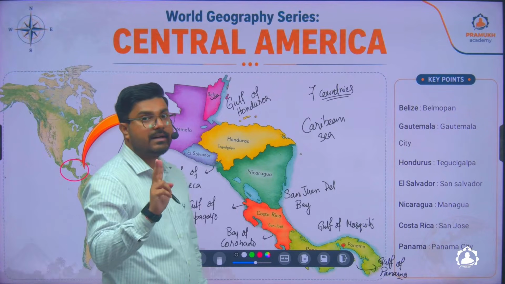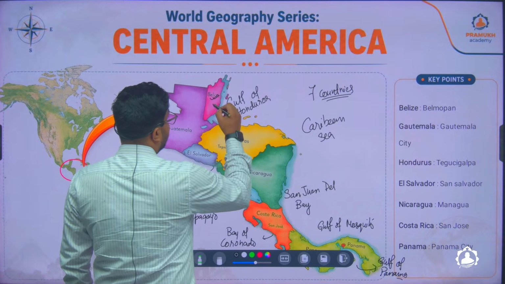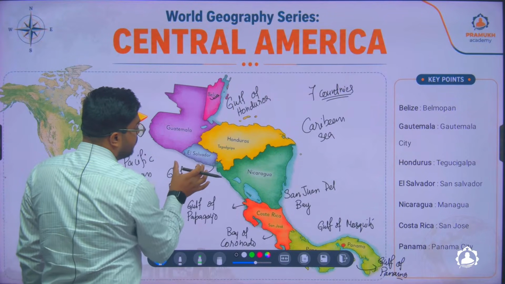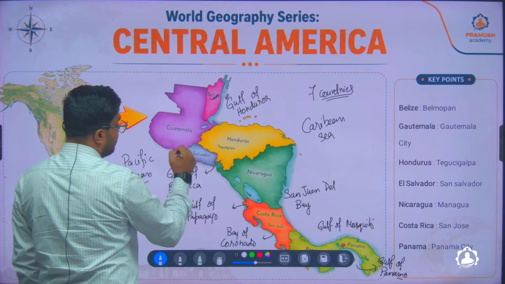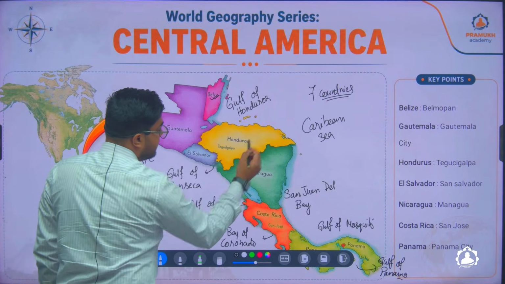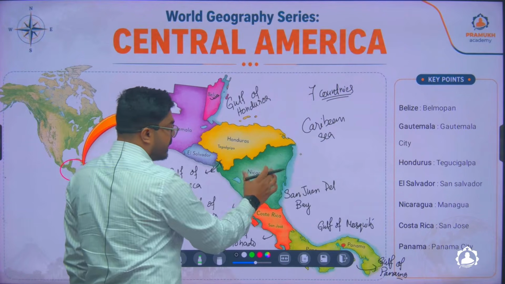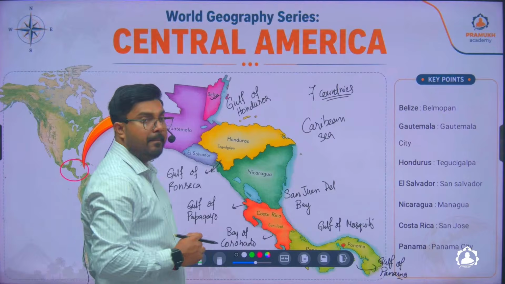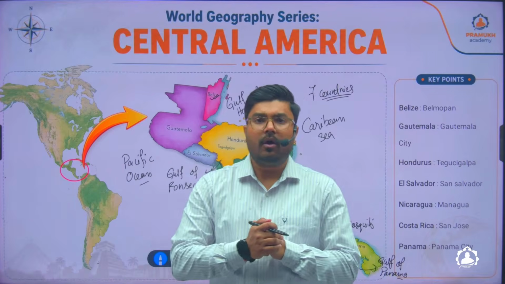It is only 2 countries which share a boundary with only one oceanic water body. The first one is Belize. It shares a boundary only with the Caribbean Sea here, and the other one is El Salvador, which shares a boundary only with the Pacific. The rest, if you see Guatemala, here it is the Pacific Ocean. Here it is the Caribbean Sea. Okay, Honduras, here it is the Caribbean Sea. This particular part of Honduras shares a boundary with the Pacific Ocean, and the rest three, Nicaragua, Costa Rica, and Panama, share a boundary with both the Caribbean Sea and the Pacific Ocean. So this is all about the location of the countries of Central America.